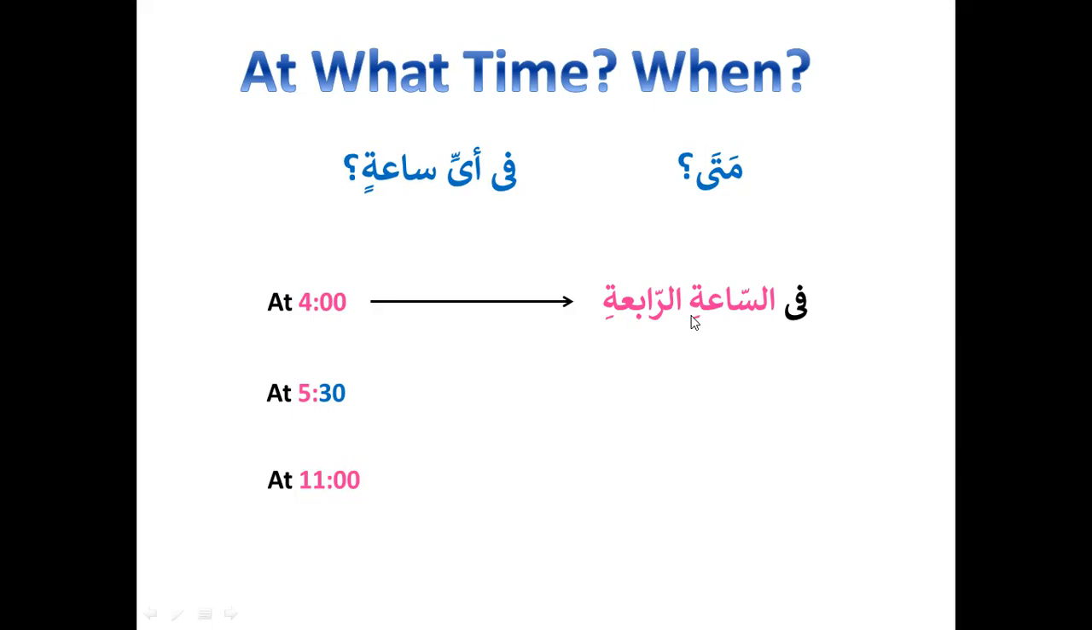This is harf jar. So as-sa'atir rabi'ati. Simple. As-sa'atur rabi'atu became as-sa'ati rabi'ati, as-sa'atir rabi'ati, because of fi. Now, how will you write at 5:30? Fis-sa'atil khamisati, simple, wa nisfi. Again, you change the status over here. Then how will you write 11 o'clock?